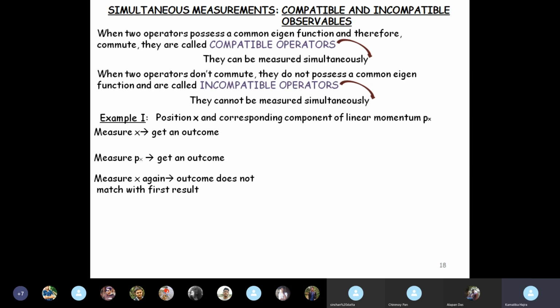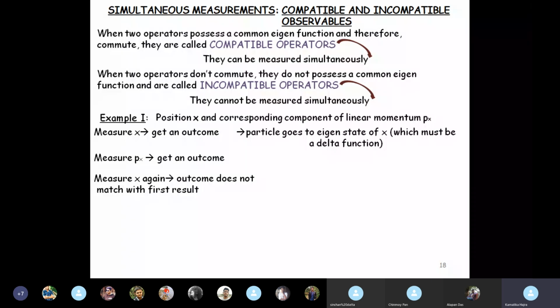Why does the measurement of px in between change the outcome of the measurement of the same observable x on the same particle? Now, what is happening when we are measuring x? When we are measuring the position of the particle, it basically goes to an eigenstate of x. Now, what is an eigenstate of x?